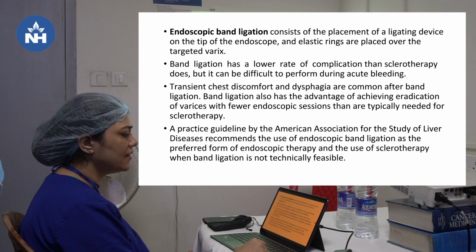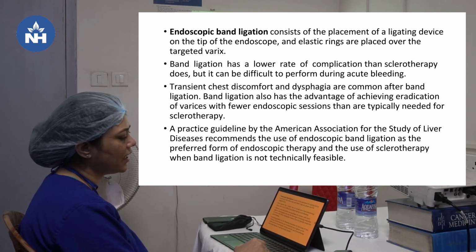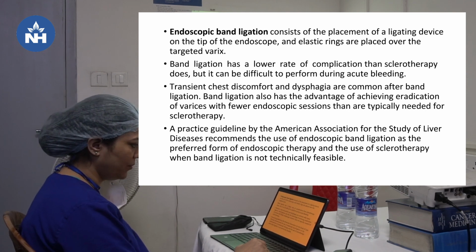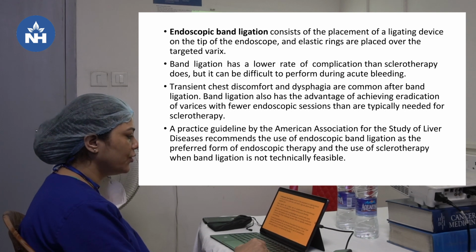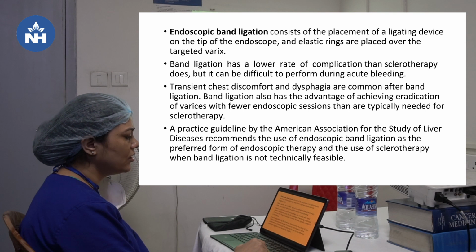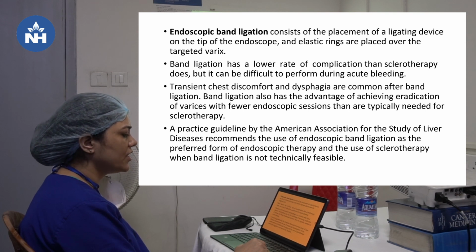Endoscopic band ligation consists of placement of a ligating device on the tip of the endoscope, and elastic rings are placed over the targeted varix. Band ligation has a lower rate of complication than sclerotherapy, but it can be difficult to perform during acute bleeding. Transient chest discomfort and dysphagia are common after band ligation. Band ligation also has the advantage of achieving eradication of the varices with fewer endoscopic sessions than are typically needed for sclerotherapy.